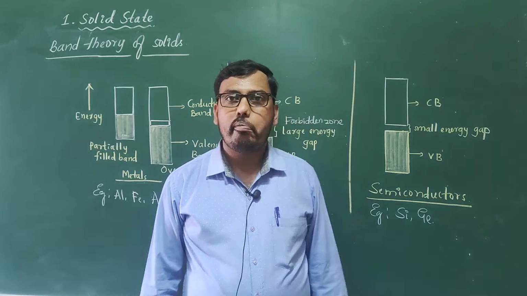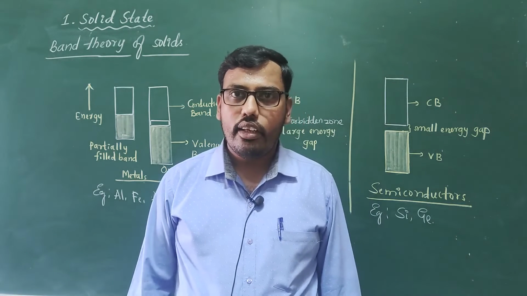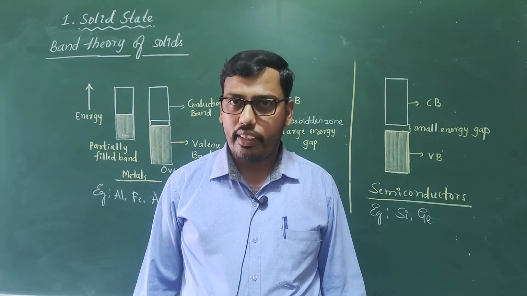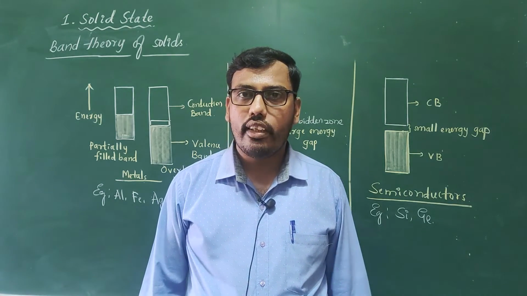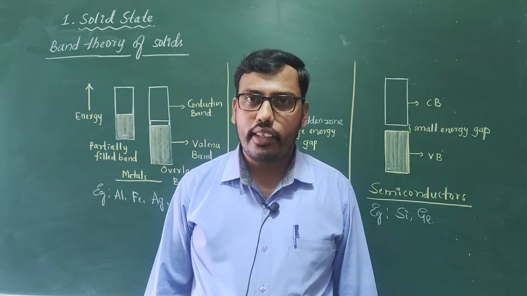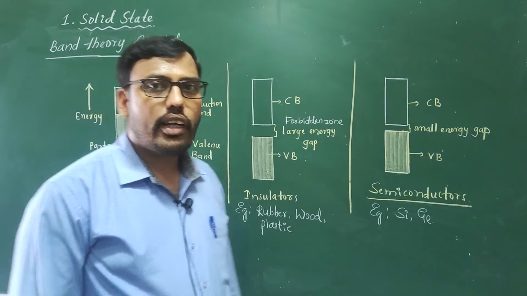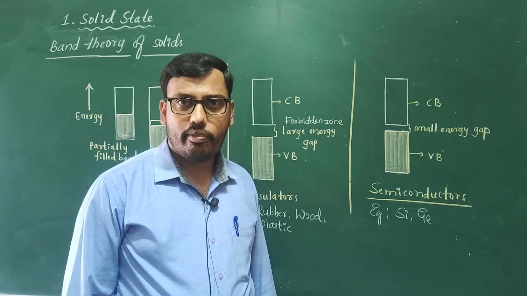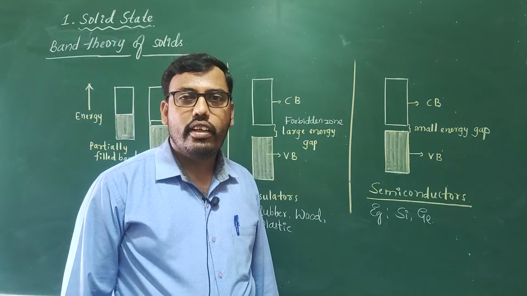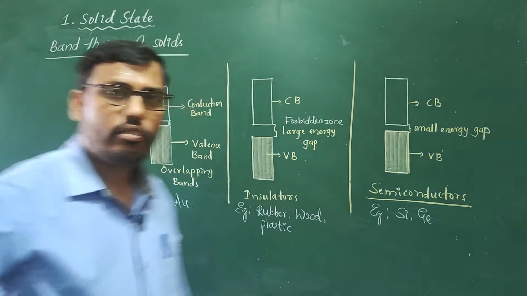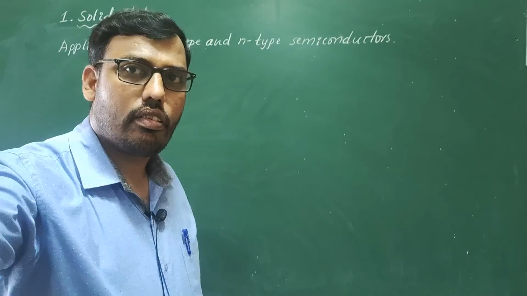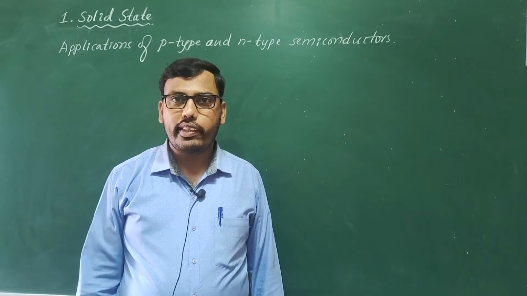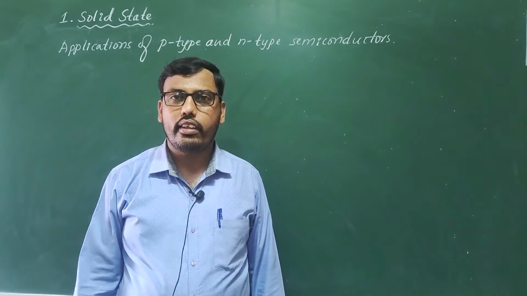So this is about the band theory of solids, which explains the conductance nature of metals, that is conductors, insulators and semiconductors. Now let us see the applications of semiconductors, in particular of p-type and n-type semiconductors.